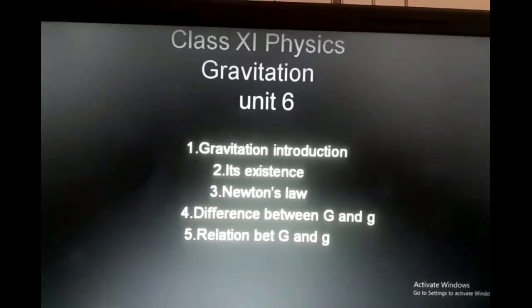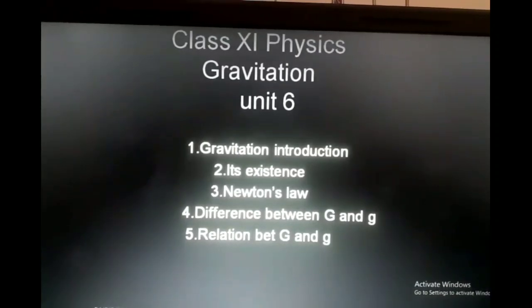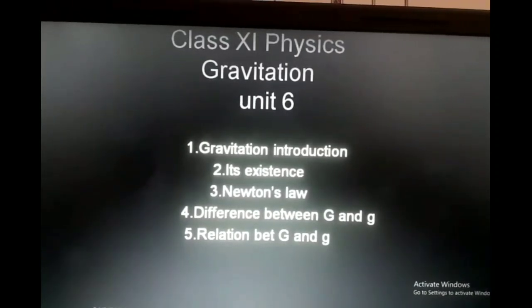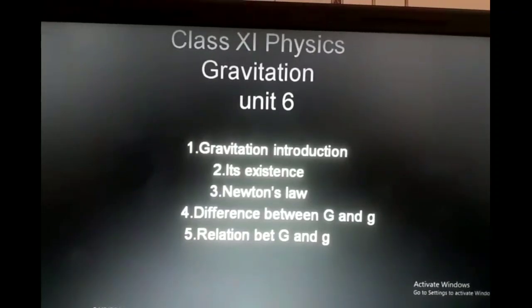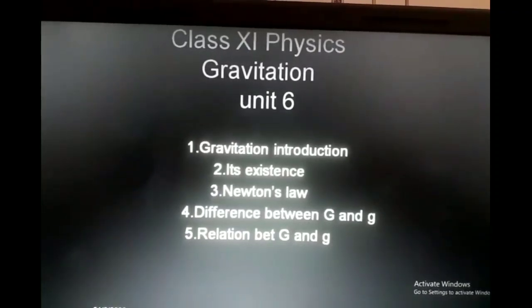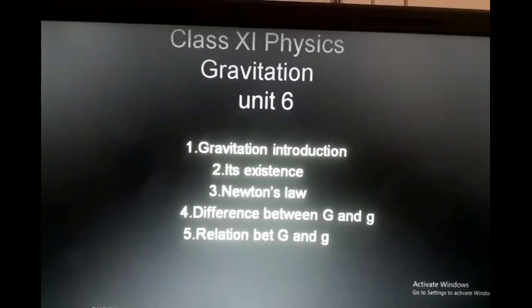Now, let's begin with our unit number 6, gravitation. You already have the idea about gravitation. So, what is gravitation? Yes, it is attraction towards Earth. That means all the objects which are present on Earth or which are thrown away from the Earth's surface are always attracted back to Earth. So this property of attraction is called gravitation.